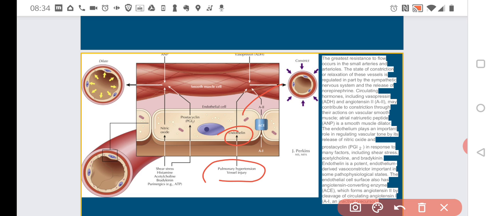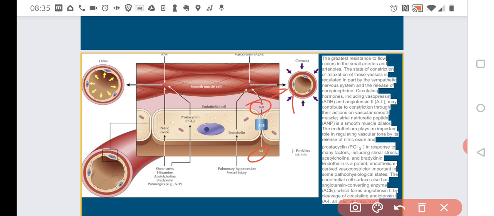But we have also one more thing that is important. We have the ACE, angiotensin converting enzyme. Yes, this is a similar word to acetylcholinesterase, but we have the angiotensin converting enzyme. What does the angiotensin converting enzyme do? It is enzymatically changing angiotensin 1 into angiotensin 2. Both angiotensin 1 and angiotensin 2 are hormones that are controlling the smooth muscle cells of the vessels. They are contracting them. So angiotensin 2 especially is constricting the blood vessels. So it increases the blood pressure.